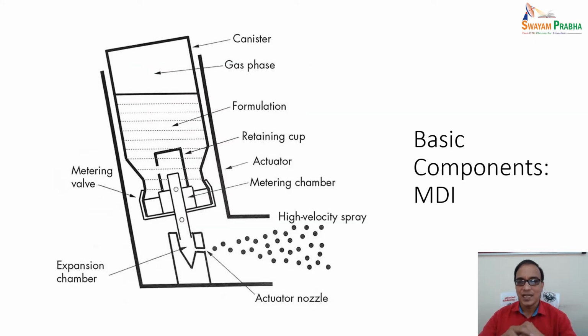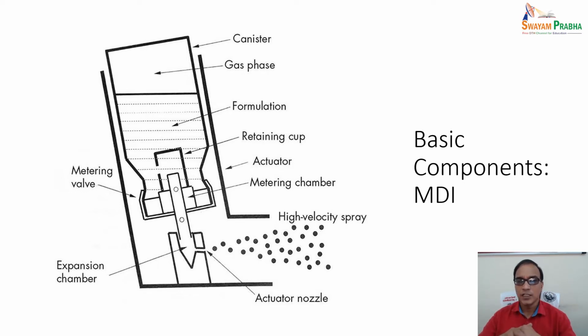Let's see this diagram of the meter dose inhaler. As we can see, it is a canister, and on top you can see the gas phase. Actually it is inverted and then inhaled through the mouth.